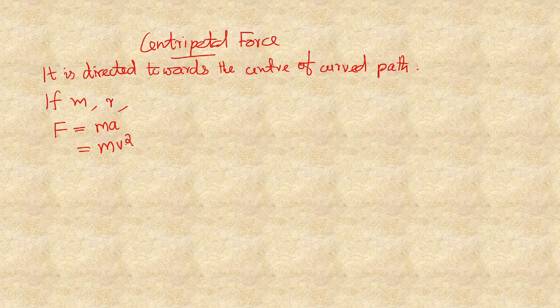Let me take one expression, that is v square by r. So the centripetal force is equal to mv square by r.